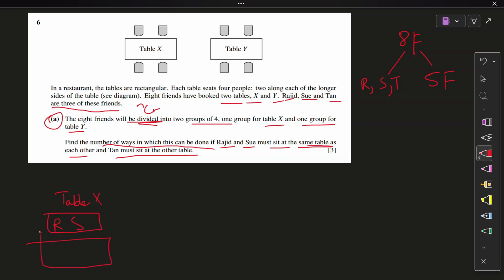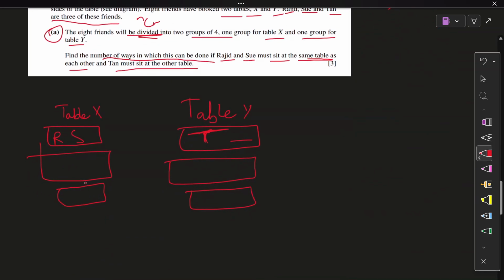Rajat and Sue, that is your table. And I do not need to consider they are seated on this side as well because it's just selection. And table Y consists of Tan, only Tan over here. And the remaining seats, there's your table, there are the other seats, and I'll add a 2 factorial. Why would I add a 2 factorial? This 2 factorial will decide.